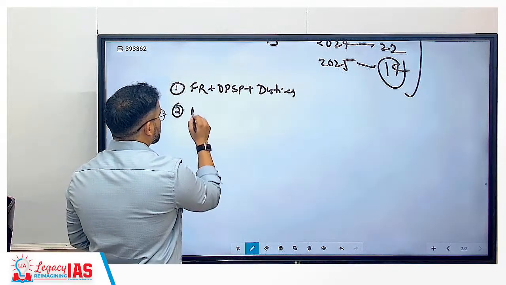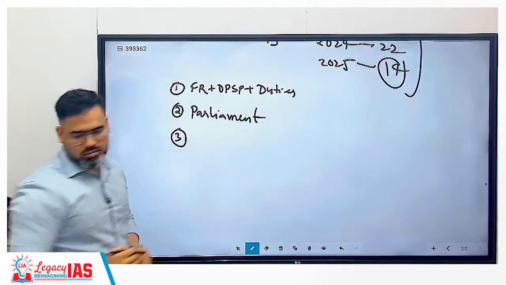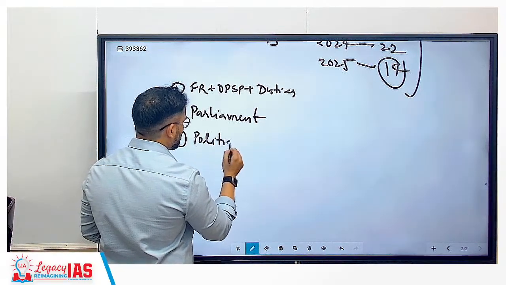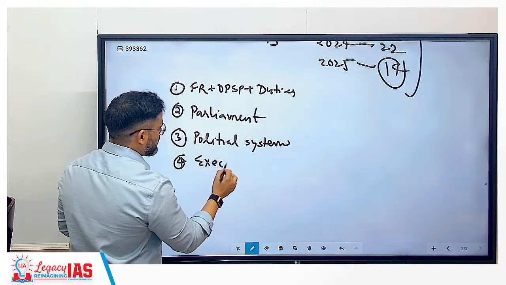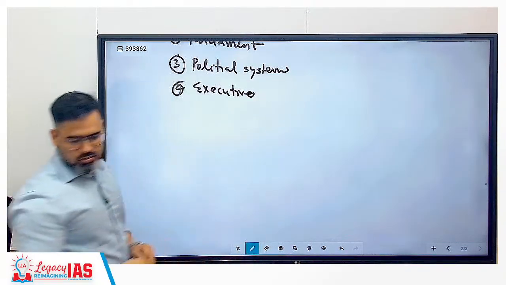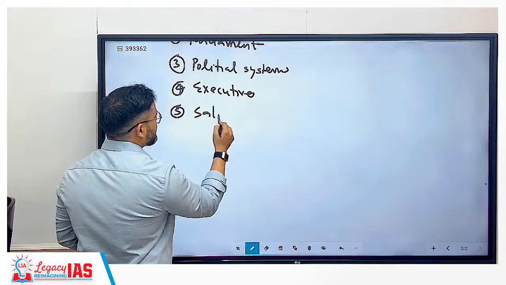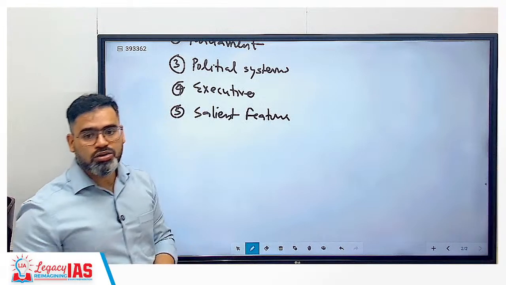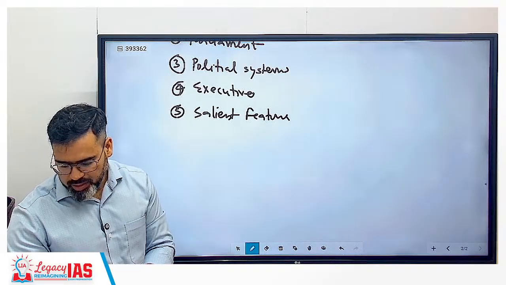Second important chapter is Parliament. Then Political System. Then Executive. Executive means President, Prime Minister. Then salient features of the Indian Constitution, like federalism versus unitary, rigid versus flexible.